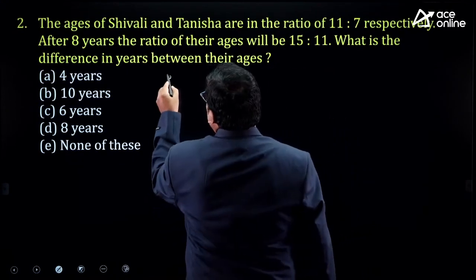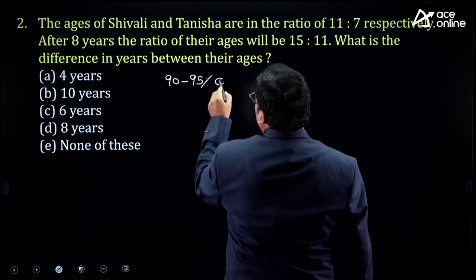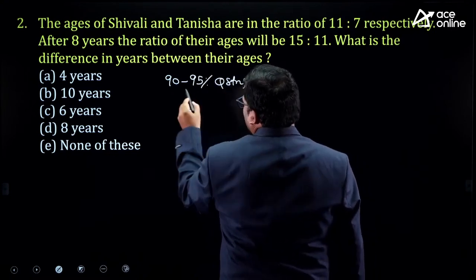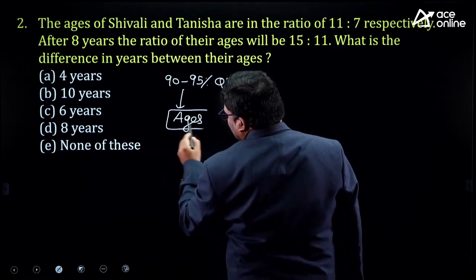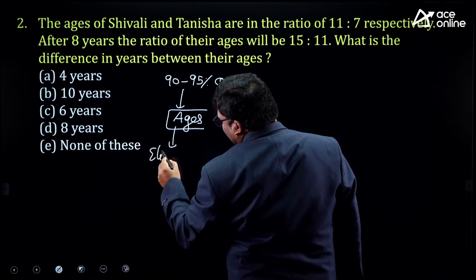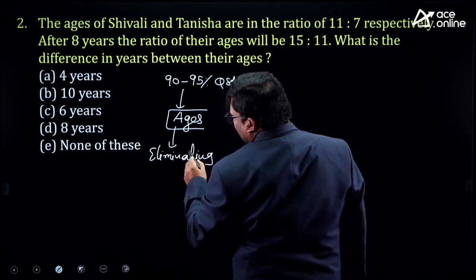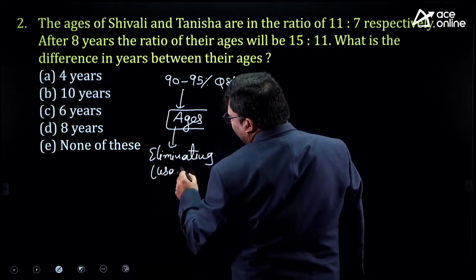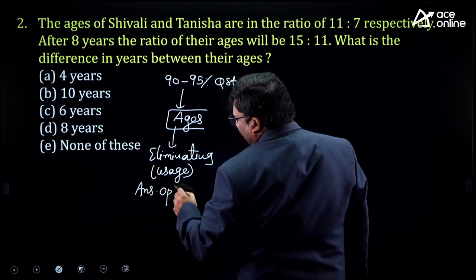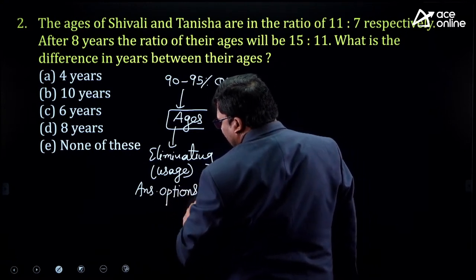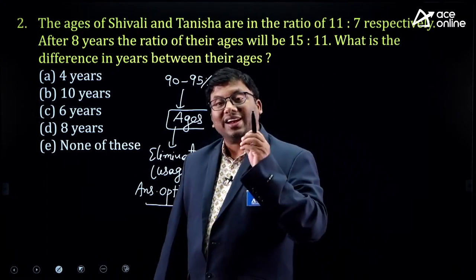Almost 90 to 95% of the questions that come from ages can be done by eliminating or using answer options. Very, very important approach, sir. Eliminating or usage of answer options, 90 to 95% of the questions. Let us see the question.